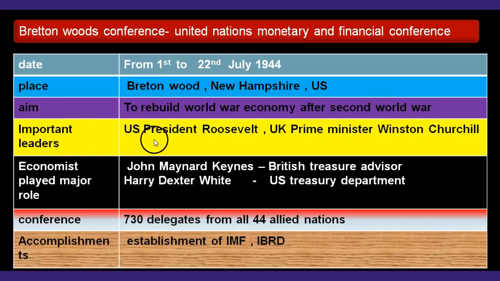The important leaders were US President Roosevelt and UK Prime Minister Winston Churchill. The economists who played major roles were John Maynard Keynes, the British Treasury Advisor, and Harry Dexter White from the US Treasury Department. The conference was a gathering of 730 delegates from all 44 elite nations. The accomplishments: Articles of Agreement to create the IMF, International Monetary Fund, and Articles of Agreement to create the IBRD, International Bank for Reconstruction and Development.